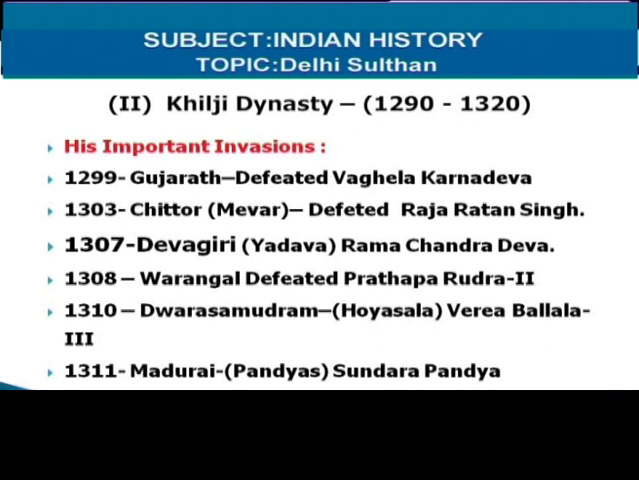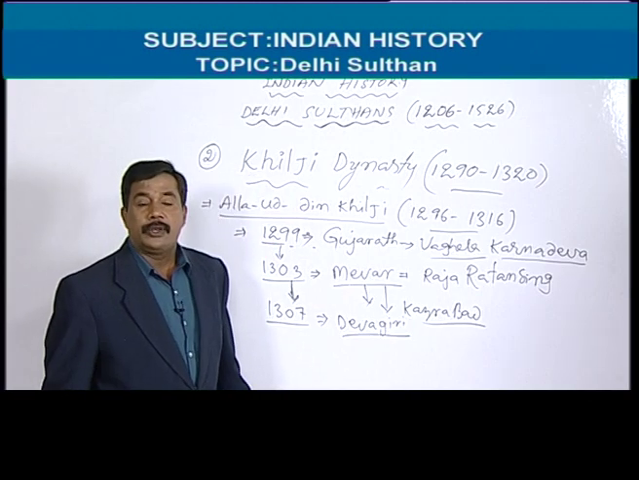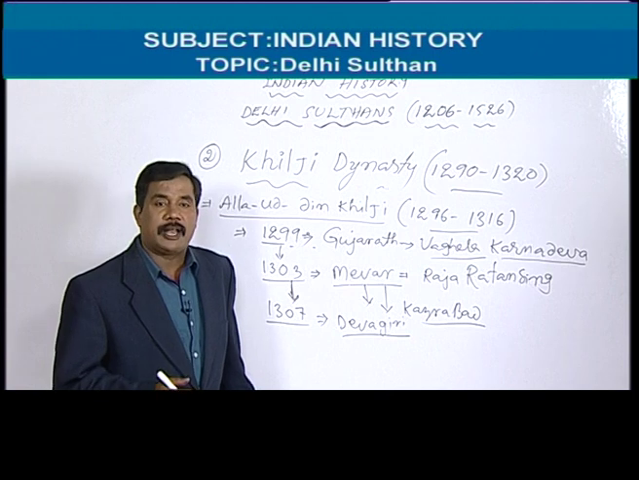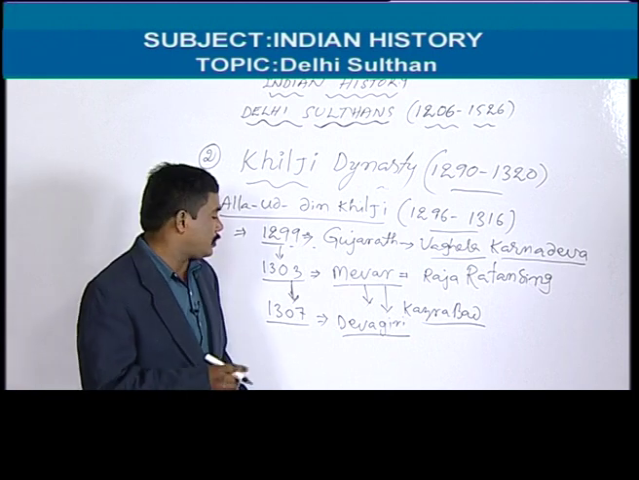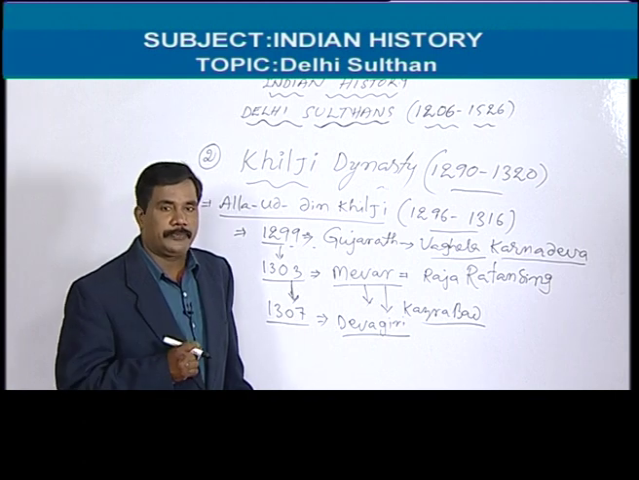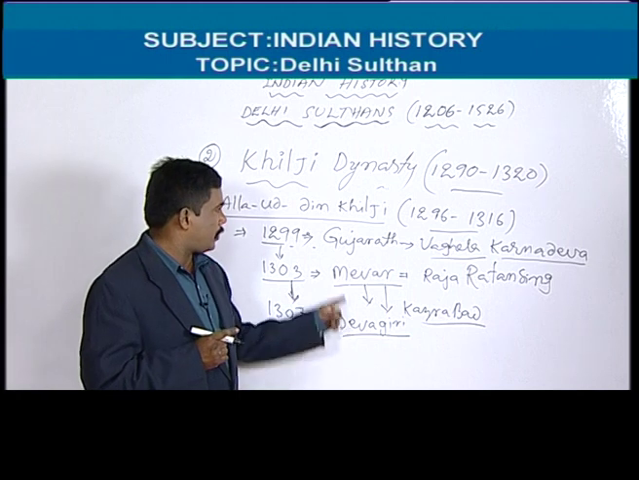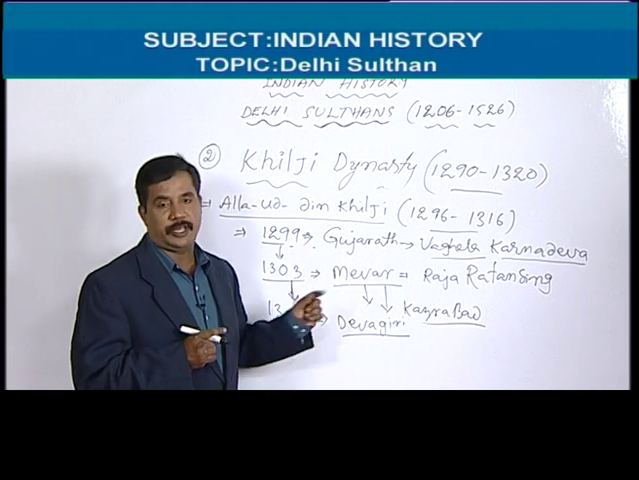And in 1307, he attacked Devagiri. So who was the ruler of Devagiri? Ramachandra Deva was ruling Devagiri. This is a South Indian kingdom. So the first South Indian kingdom attacked by the Delhi Sultans was Devagiri.